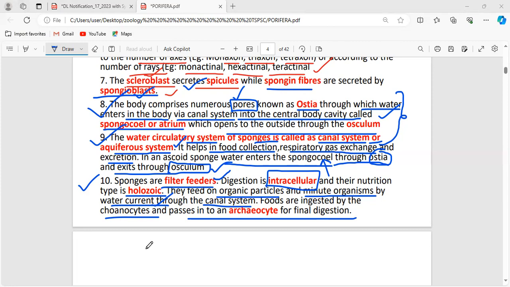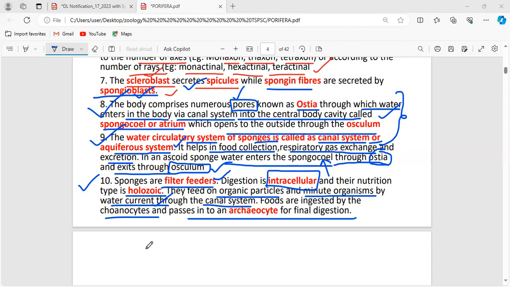There are two different layers. Of course, microvilli. Another structure is very good. Microvilli and another structure is flagella. The flagella is present in the choanocytes, and the choanocytes are present in which layer? Inner layer. And that inner layer is called the choanoderm, and the outer layer is called the pinacoderm.